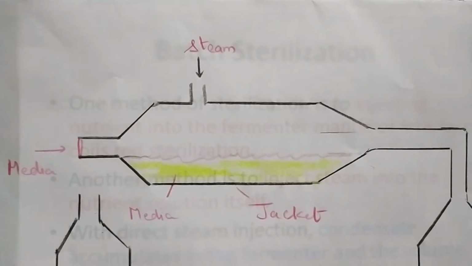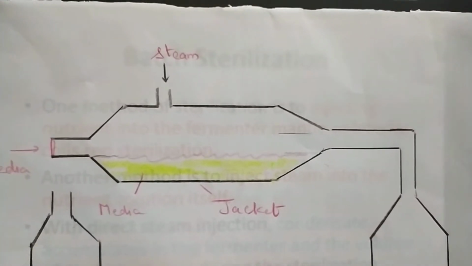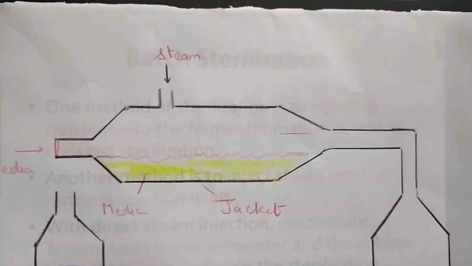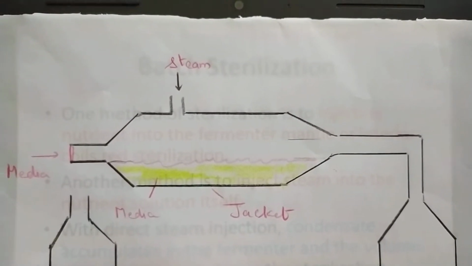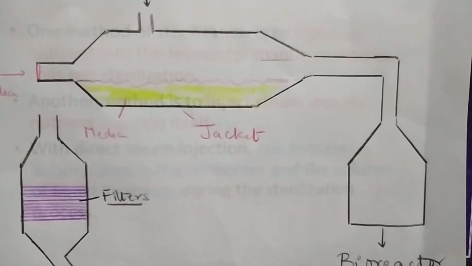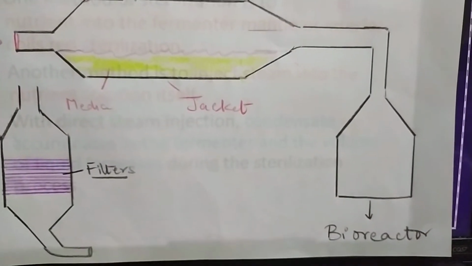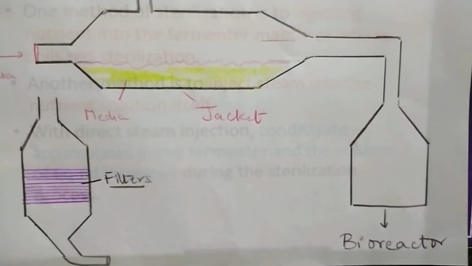Steam is going to be injected on the media. If it's a flowing media, it will flow, and if it's a semi-solid media, it won't flow. It will be a tray in which steam is injected, and then it is going to be inoculated later on. But here you're going to see that the steam is injected. The media may be a free flow one, which will pass through the pipe and then enter into the bioreactors. Of course, it might be a stock, and then from there it might enter into the bioreactor.